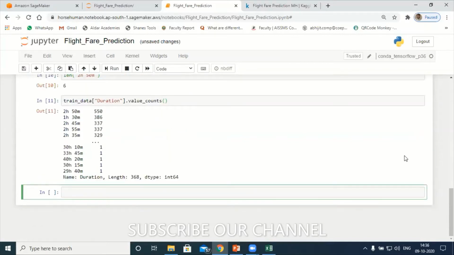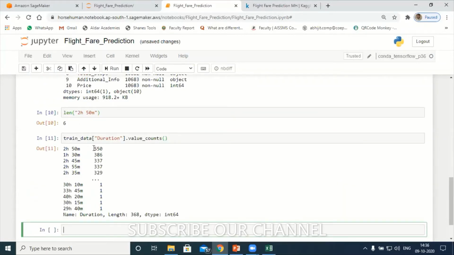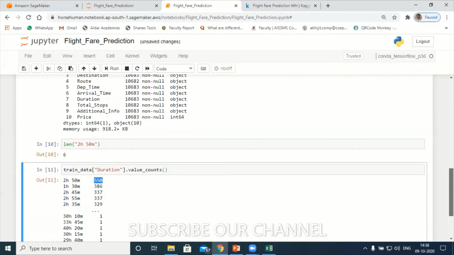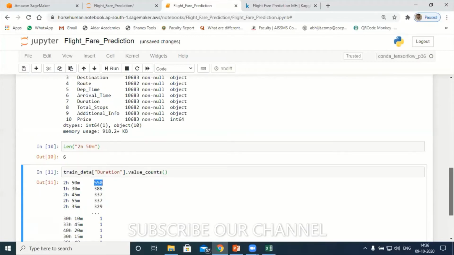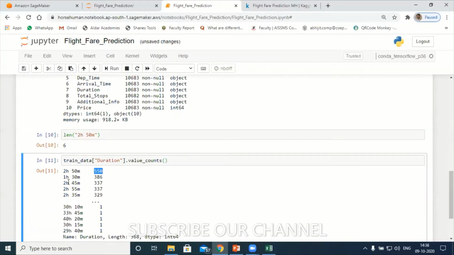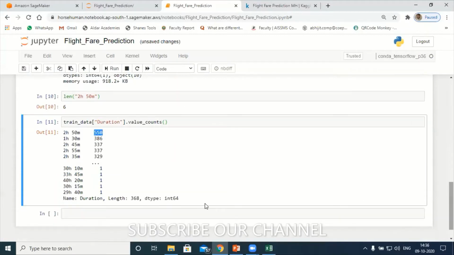Can you see this? That 2 hours 50 minutes, how many times is it repeating? 550 times. That means the business for the 2 hour 15 minute duration is high, they are having a lot of business. Understood? Next we have 1 hour 30 minutes, 2 hour 45 minutes, which continuously repeat. So I got the count now. Duration length is 368, and the data type is now integer 65.